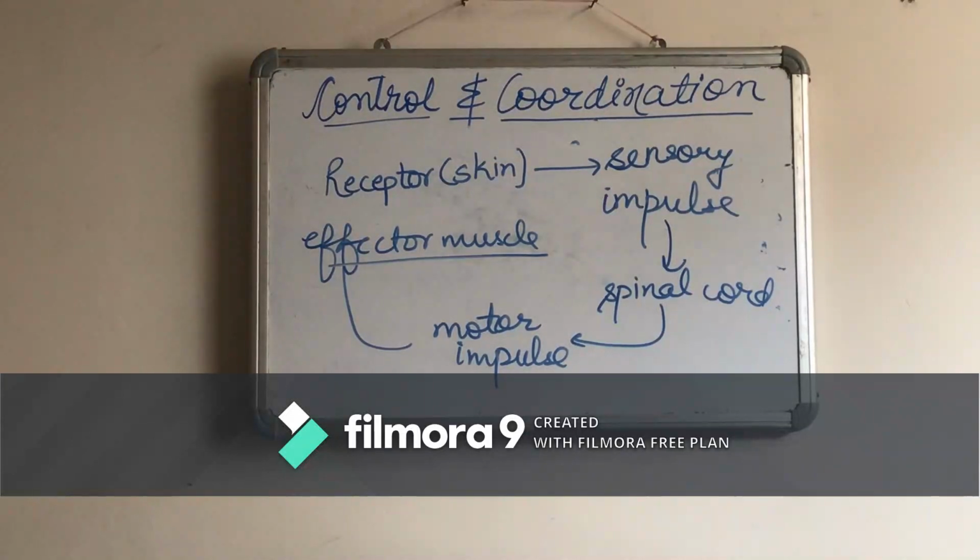Now the receptor in the skin will receive the stimulus and send the sensory impulse to the spinal cord, and the spinal cord will interpret the message and send the motor impulse to the effector organ, and finally the muscles of the hand will contract and it is withdrawn quickly.